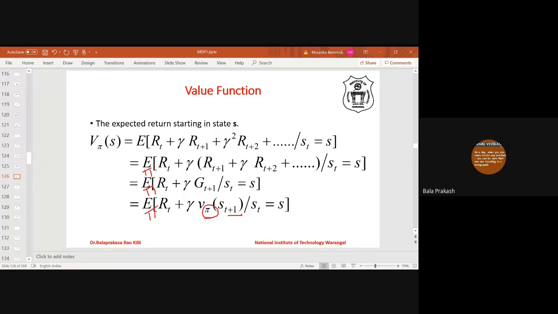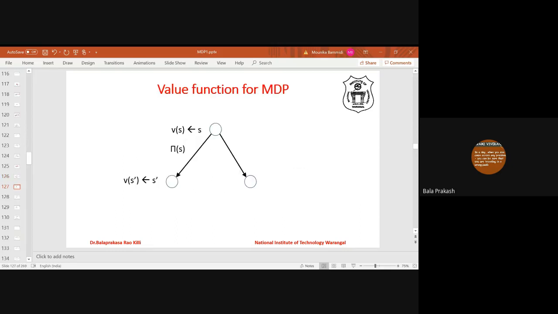How to expand this? Again, using the same representation, graph representation. So if the system is in state S, it will get a value V of S. It is called actually V pi of S. So in state S, the value function says that you follow the policy from now onwards. In state S also, it will follow the policy. So in state S, it has taken the action recommended by policy pi. So the agent has performed an action pi of S.